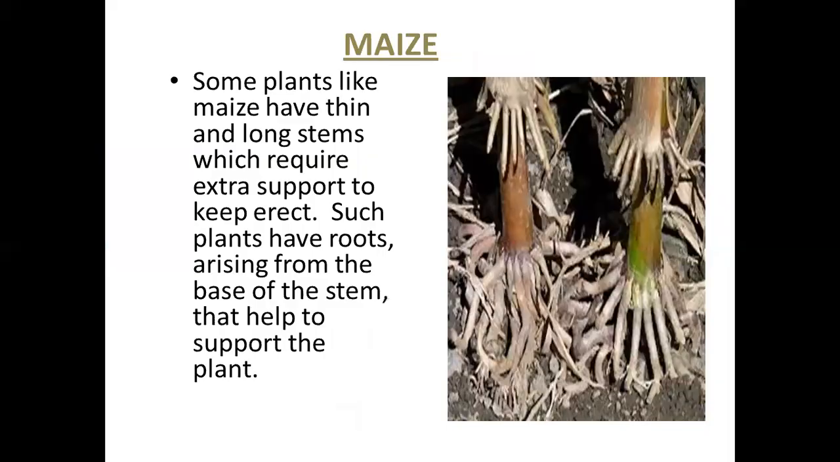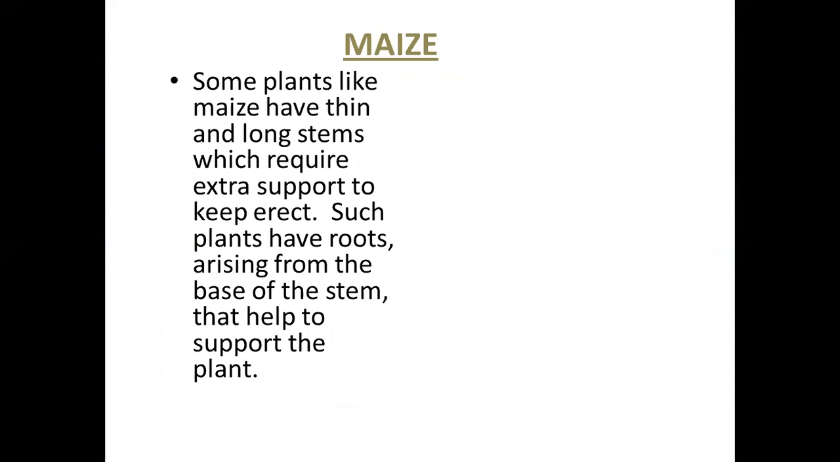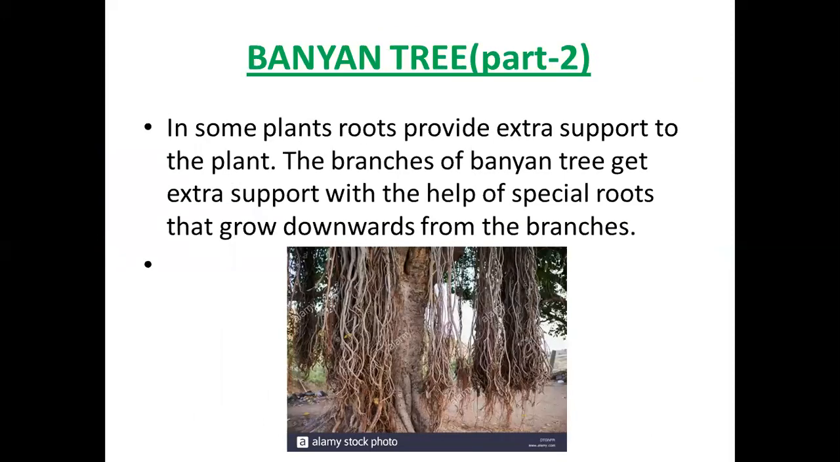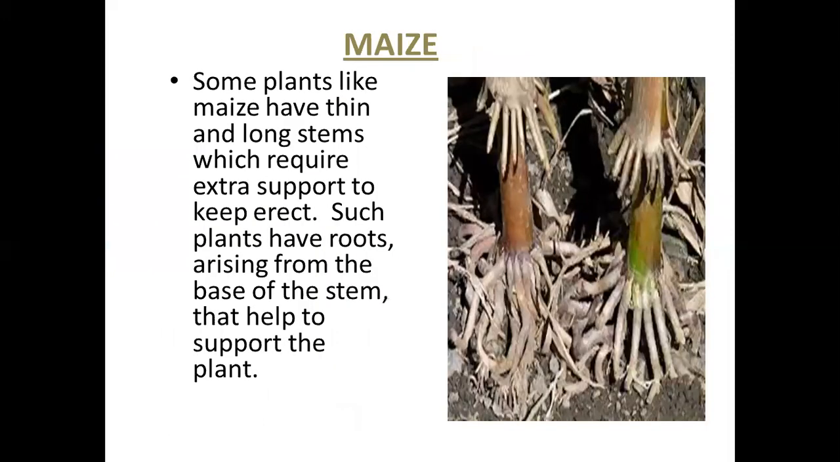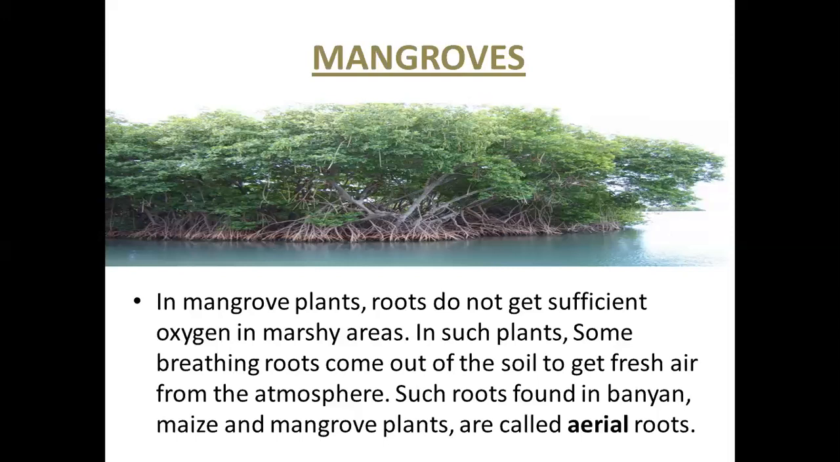Already we observed in the video, in the maize plants, the roots are coming from the base of the stem. In the banyan tree, the roots are growing downwards from the branches. And in mangrove plants, the roots are coming out of the soil to get fresh air from the atmosphere. Such roots are called as aerial roots. Now, these are the special functions of the roots.